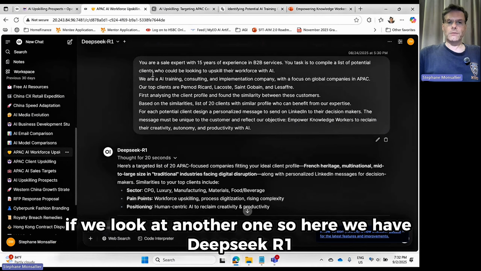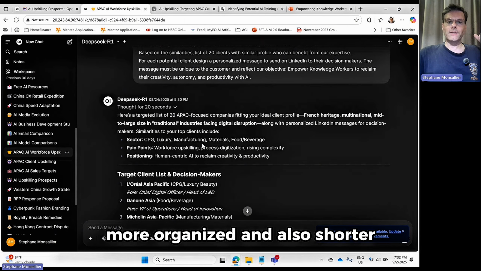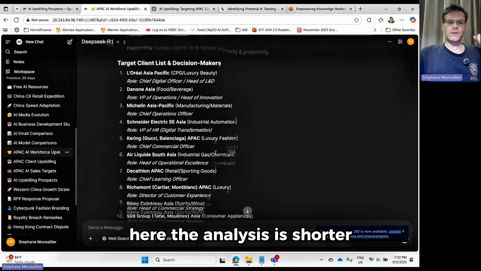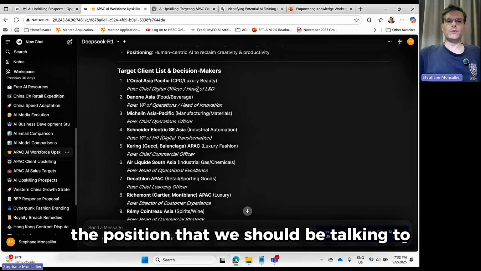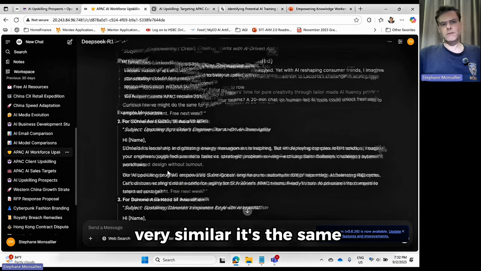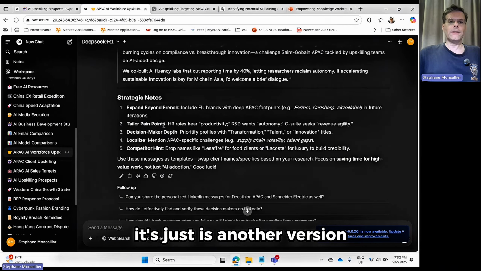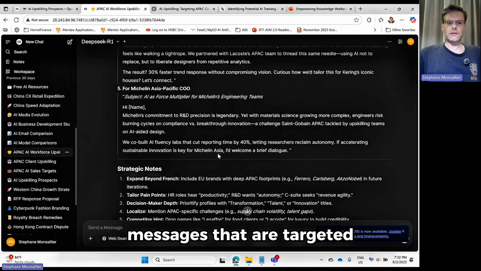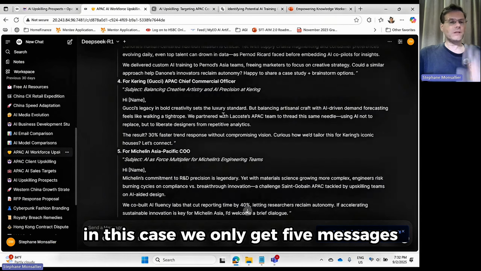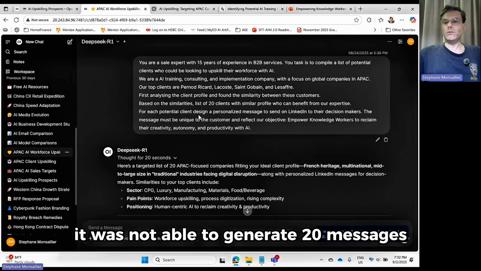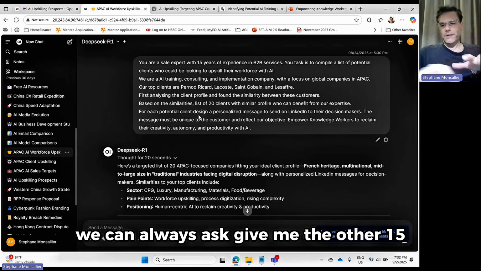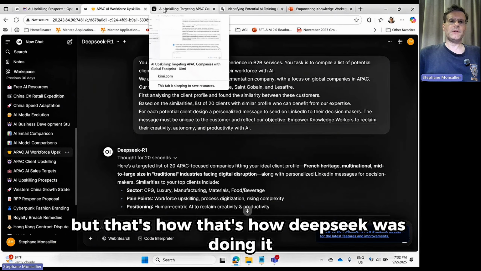If we look at another one, so here we have DeepSeek R1, it's following the same process, but because it's a reasoning model, we're getting something that is both more structured, more organized, and also shorter. Here, the analysis is shorter, but then directly when it's listing the companies, it's already listing the position that we should be talking to. Very similar. It's the same model. It's just another version, and then messages that are targeted. In this case, we only get 5 messages. That was also the case with DeepSeek. That's one of the shortcomings of DeepSeek. It was not able to generate 20 messages. We can always ask, give me the other 15, but that's how DeepSeek was doing it.